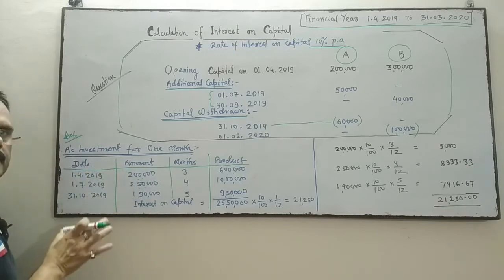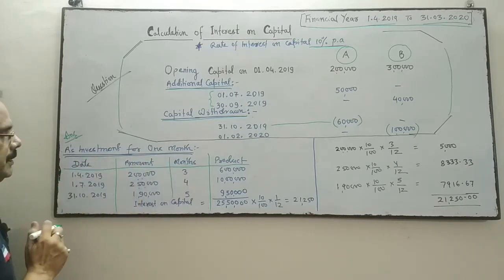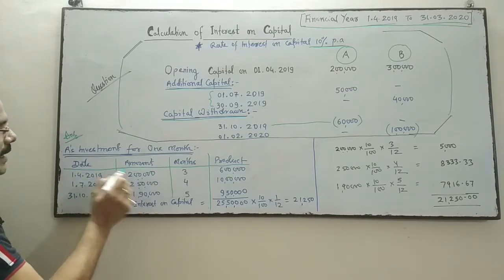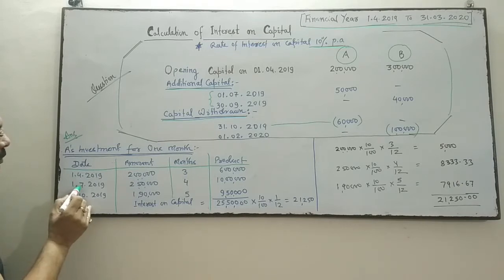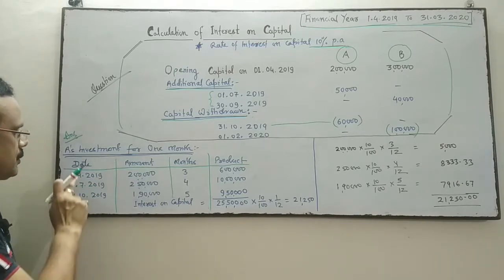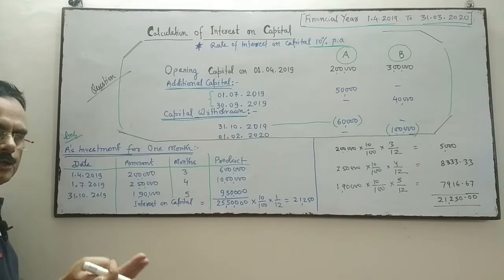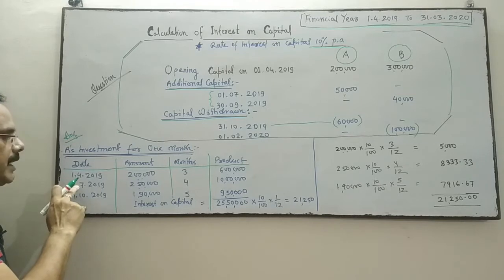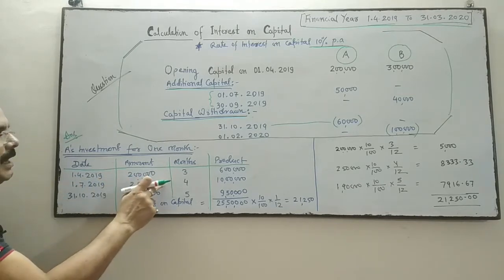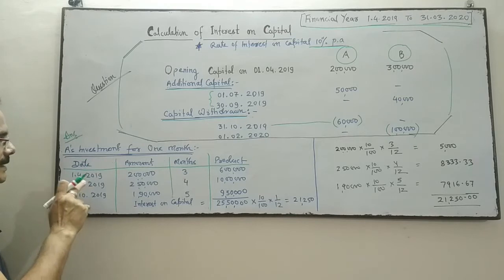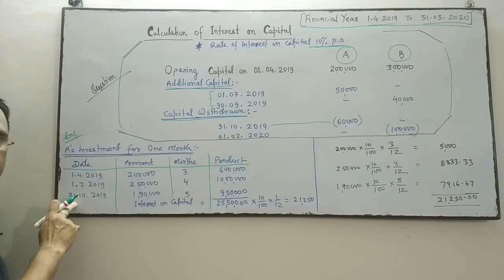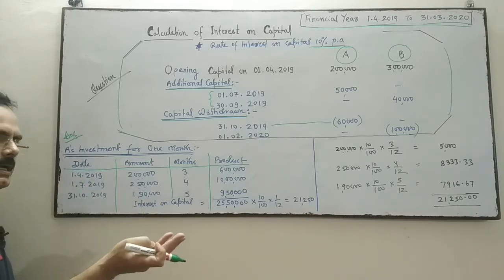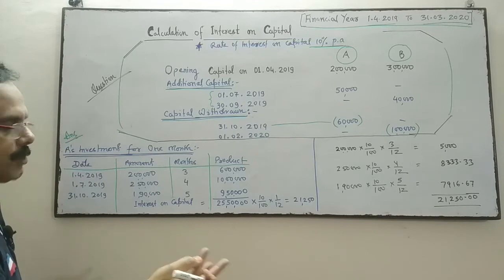So these two columns are clear. Now come to the next column. On 1st April, capital was 2 lakhs. This 2 lakhs is used by the firm up to 1st July 2019, meaning April, May and June, 3 months. Because on 1st July the capital is changed. And this 2,50,000 is used by the firm as capital up to 31st October 2019, so July, August, September, October, 4 months.